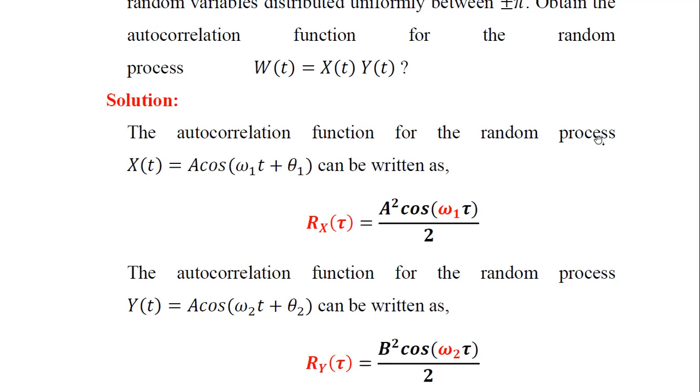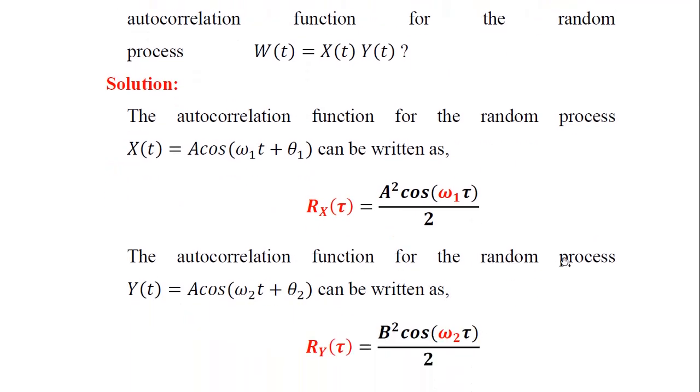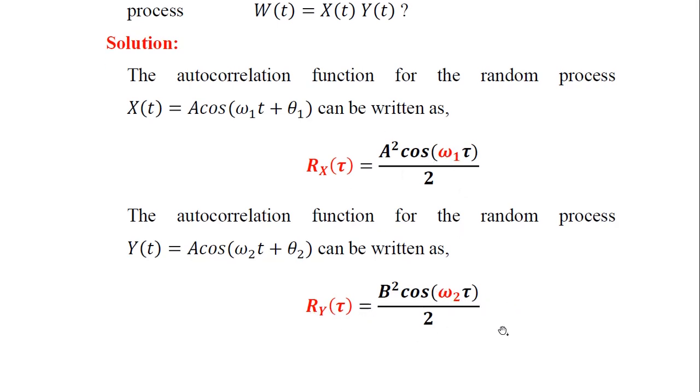The autocorrelation function for the random process x(t) = A cos(ω1 t + θ1), which is given, can be written as Rx(τ) = A² cos(ω1 τ) / 2, as known from the theory. Similarly, we can write the autocorrelation function for the second random process y(t) as Ry(τ) = B² cos(ω2 τ) / 2. Please note here for x we have ω1 and for y we have ω2, and the rest of the terms are constant except for A² and B².